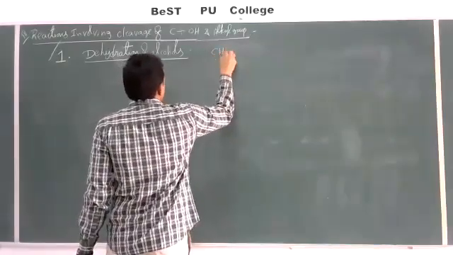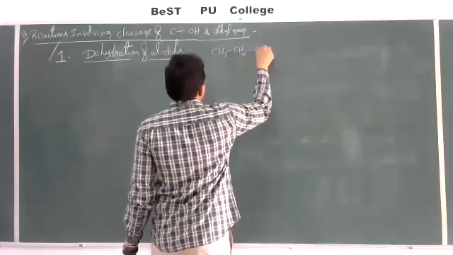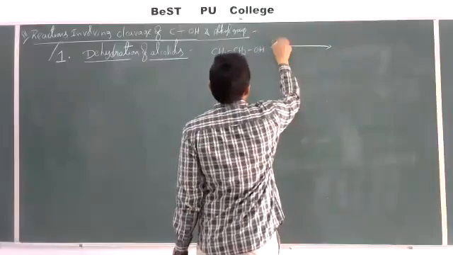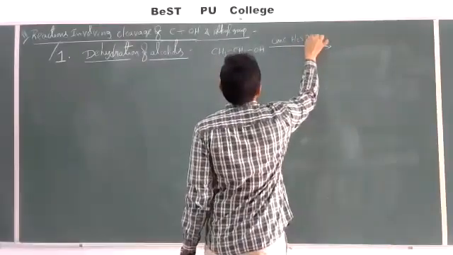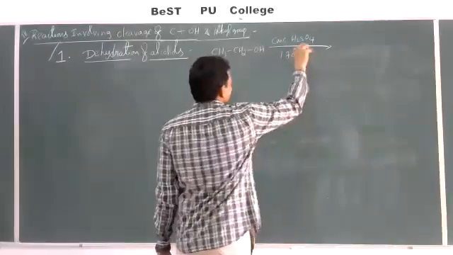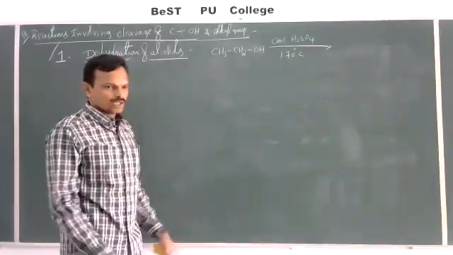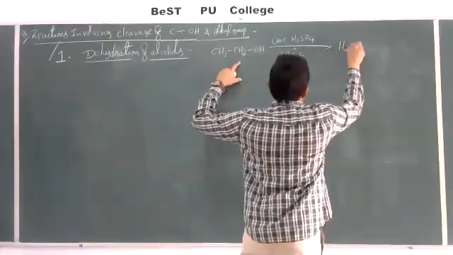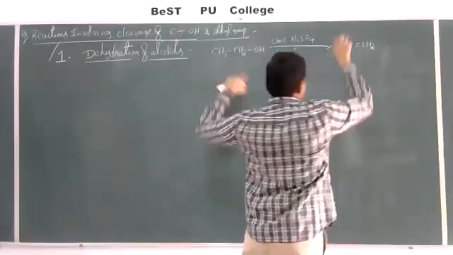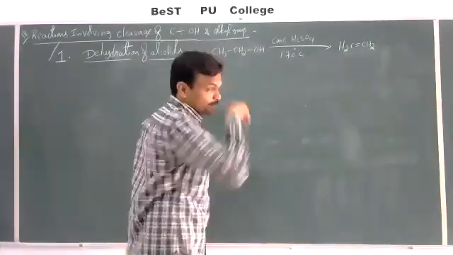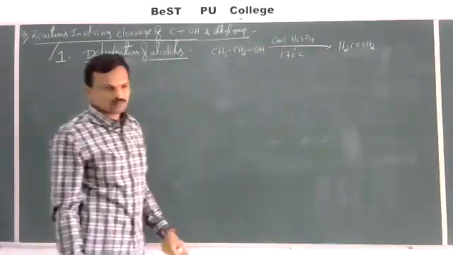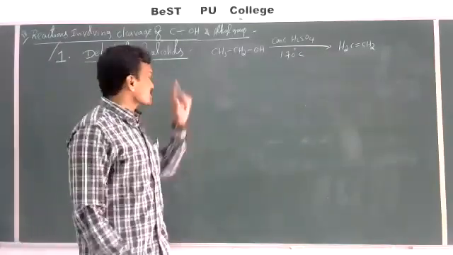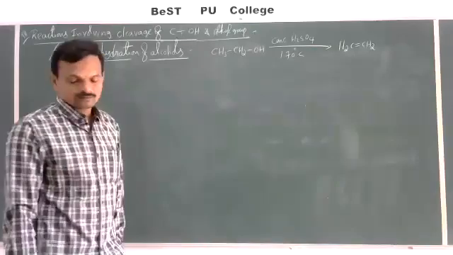Ethyl alcohol, CH3CH2OH. When ethyl alcohol is treated with concentrated H2SO4 at a temperature of 170 degrees Celsius, then dehydration takes place to give ethylene, H2C=CH2, plus water gets separated, and that water will combine with H2SO4. So the role of H2SO4 at 170 degrees Celsius is that it acts as a dehydrating agent.